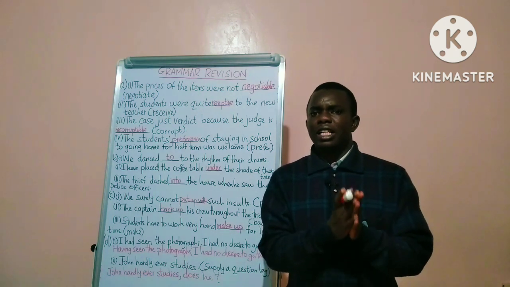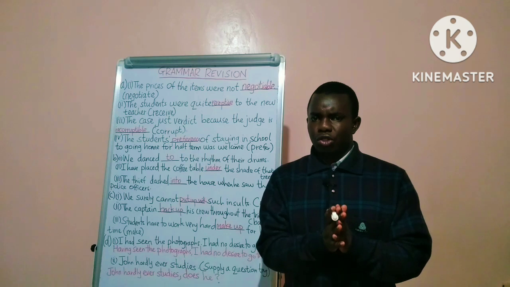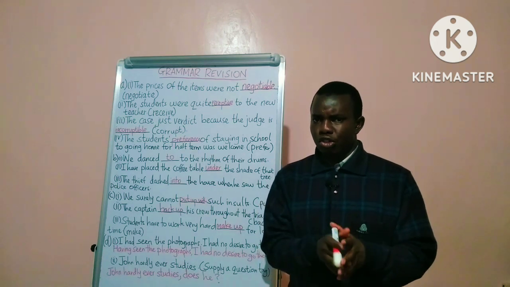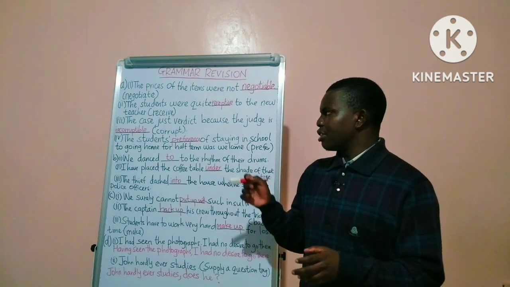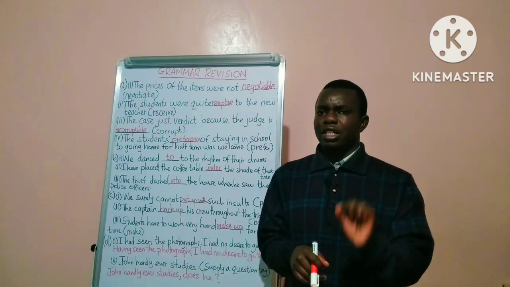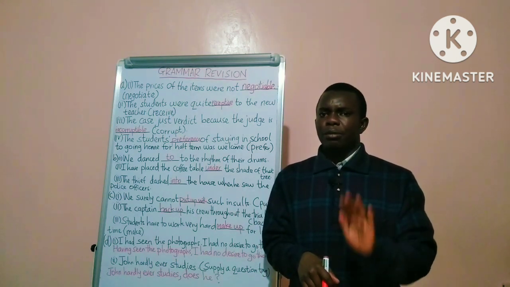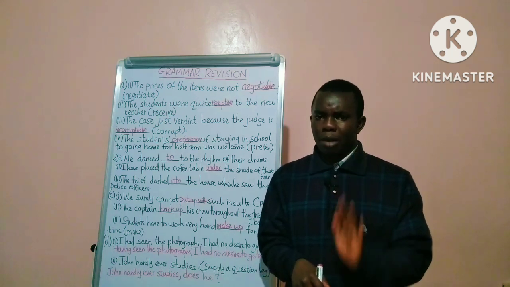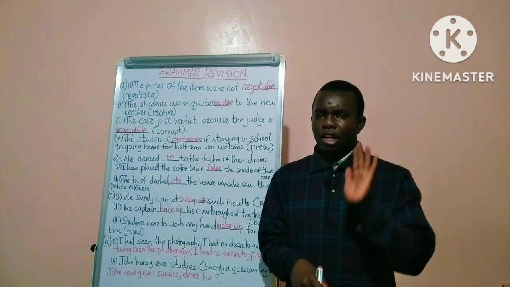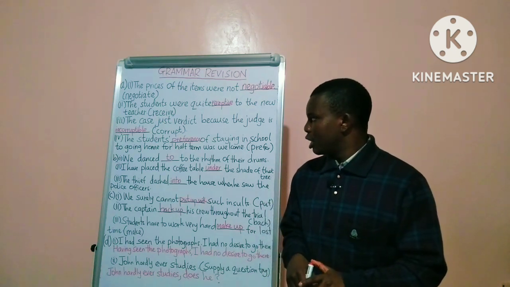If the unjust verdict was received, or the verdict was not just, then the answer would be corruptible. But the just verdict was arrived at because the judge is incorruptible, or cannot be corrupted.